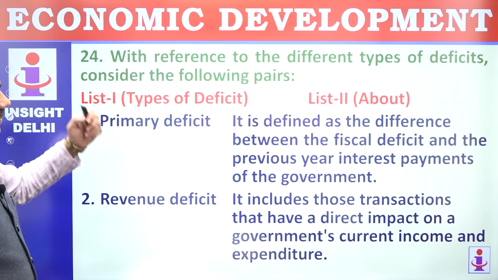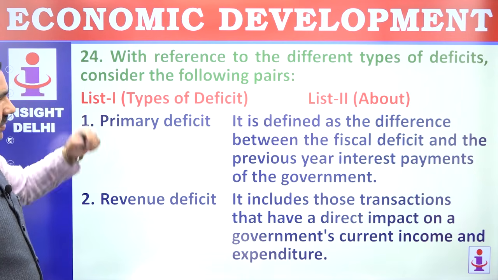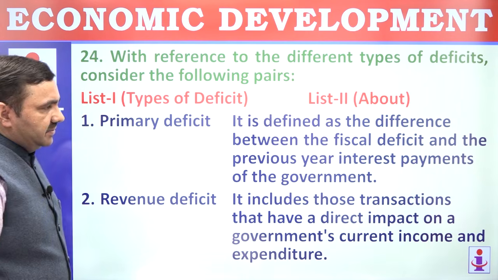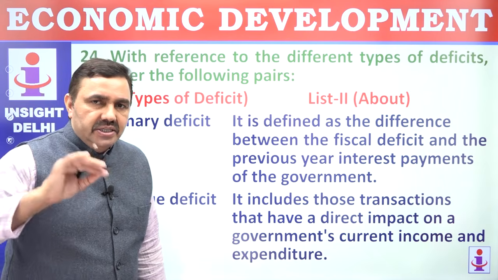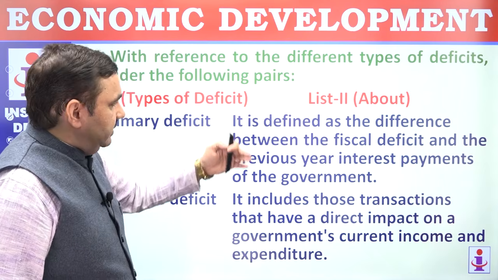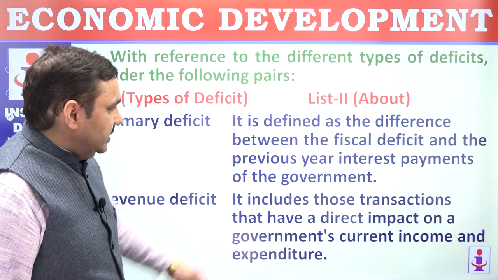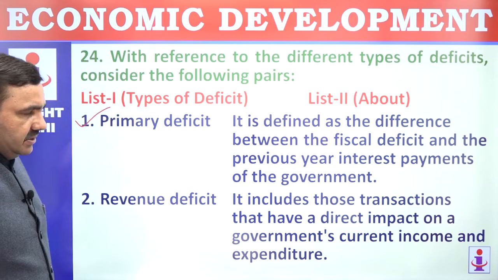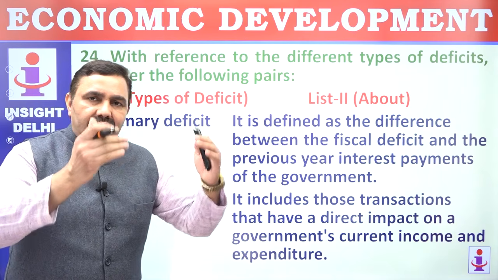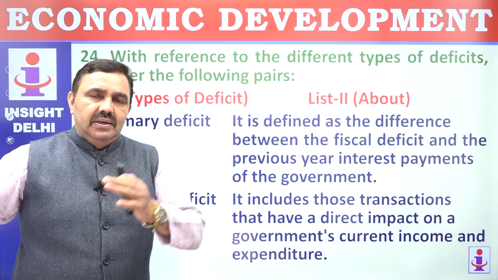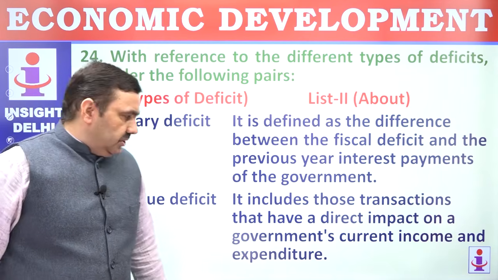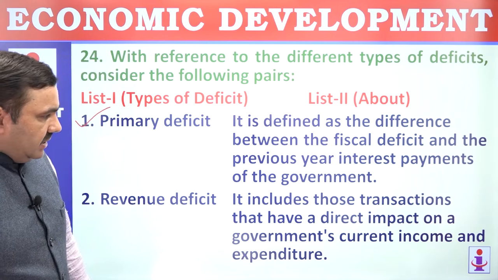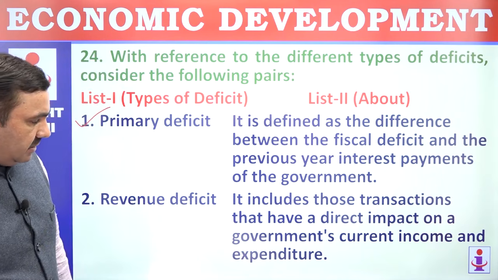24. With reference to different types of deficits, consider following. Primary deficit, fiscal deficit minus interest payments. It is defined as difference between fiscal deficit and the previous year's interest payment. That's perfectly matched. Revenue deficit, whatever revenue is collected and whatever is spent. Income minus expenditure. It includes those transactions that have a direct impact on the government's current account income and expenditure.